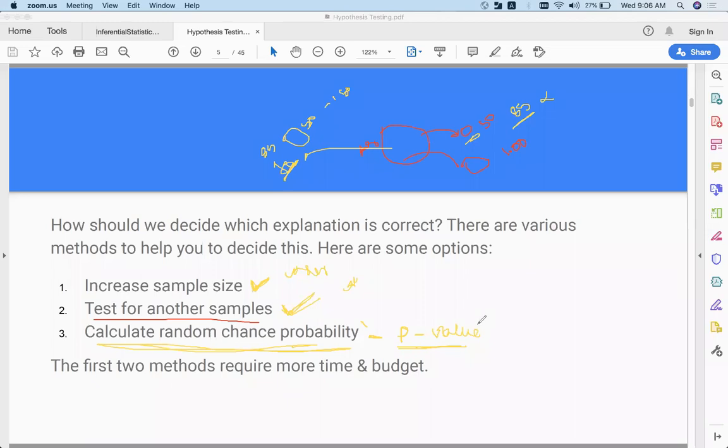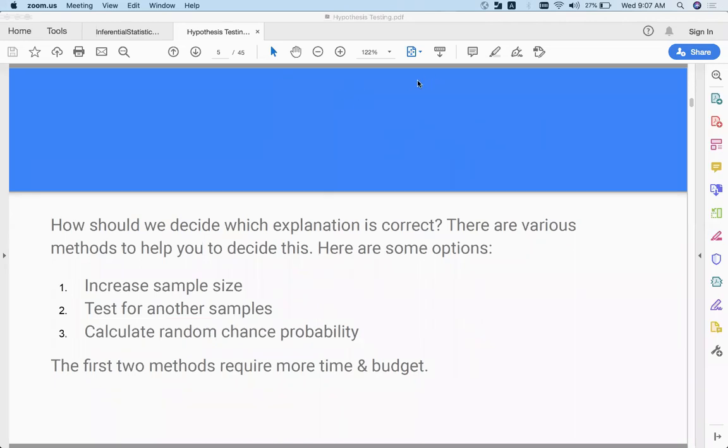What the p-value signifies is, did this happen by random chance, or is it actually the normal way of happening? How do I explain? Did it happen by luck, or is it the real distribution of the population? So what I mean by that is, let me explain. I'll give you 2-3 examples so that you get a hang of this.